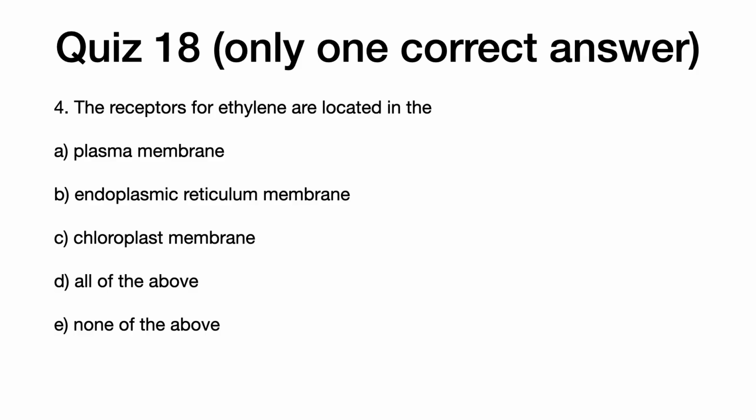4. The receptors for ethylene are located in the A. Plasma membrane, B. Endoplasmic reticulum membrane, C. Chloroplast membrane, D. All of the above, E. None of the above.